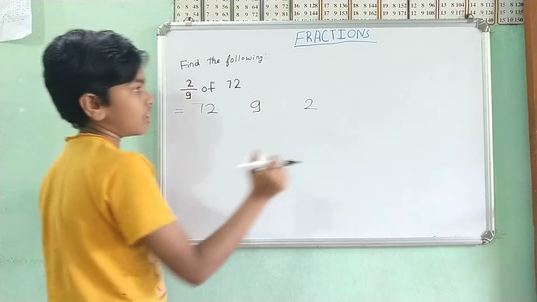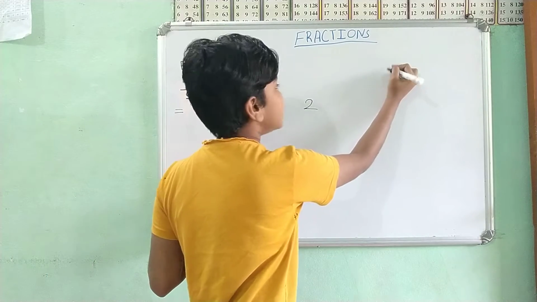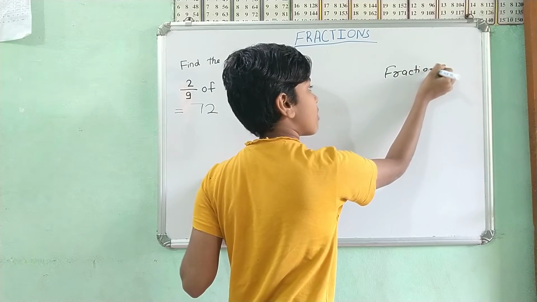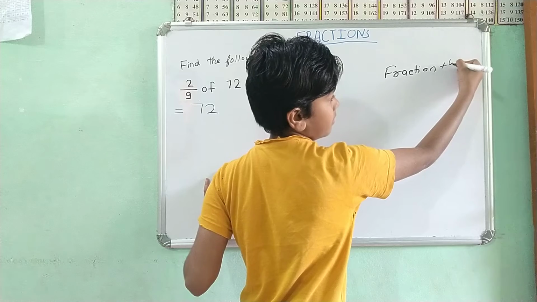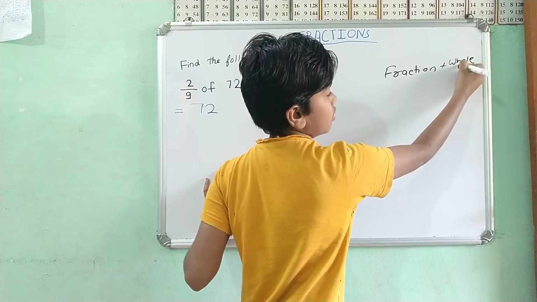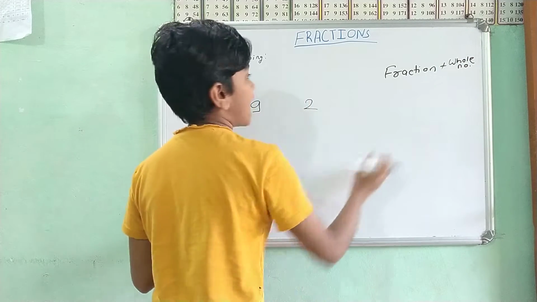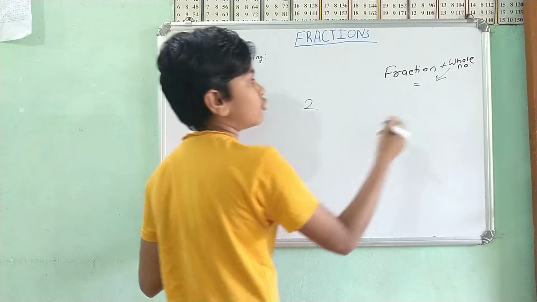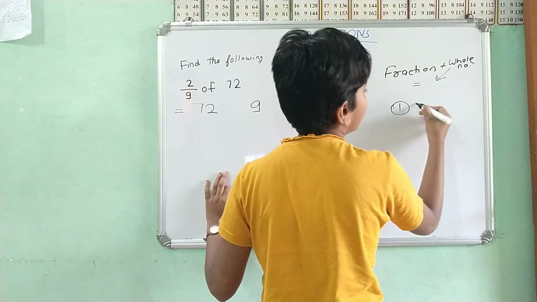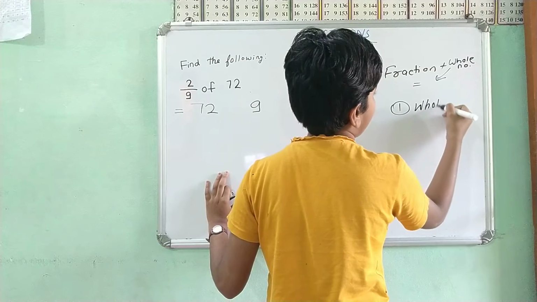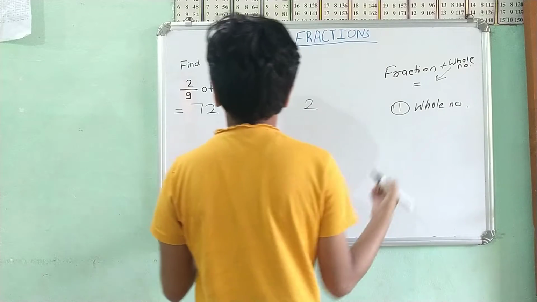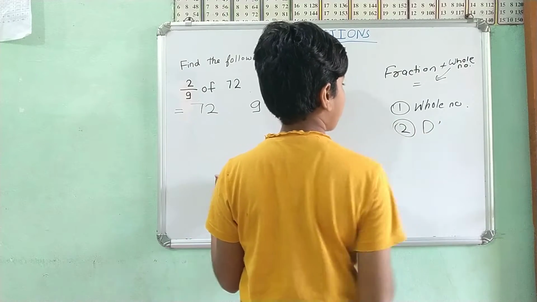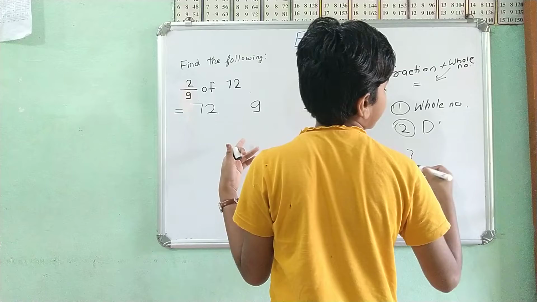It's a fraction plus whole number category, so the answer should be a whole number. The first step is you take the whole number. The second step is you write the denominator. The third is the numerator.